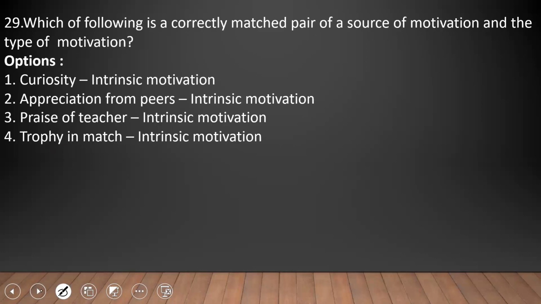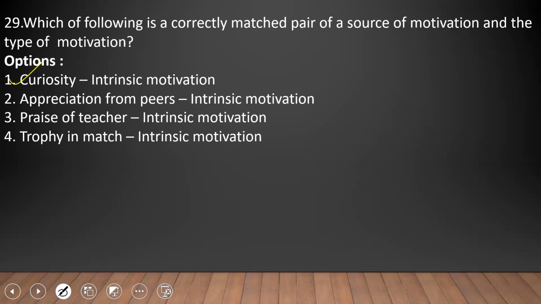Next question. Which of the following is a correctly matched pair of a source of motivation and the type of motivation? Motivation means encouragement. The options are: curiosity, intrinsic motivation; appreciation from peers or friends, intrinsic motivation; praise of a teacher, intrinsic motivation; trophy in match, intrinsic motivation. Out of this, the correctly matched one is option A, curiosity.